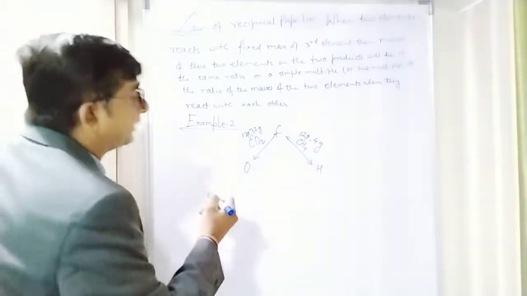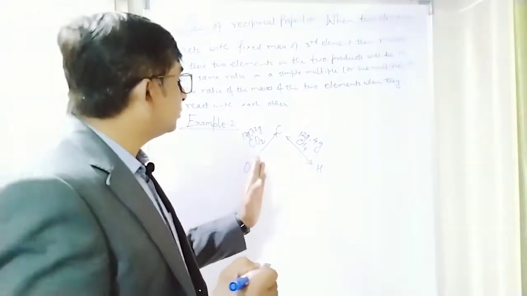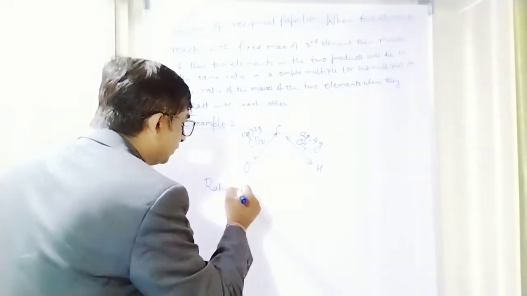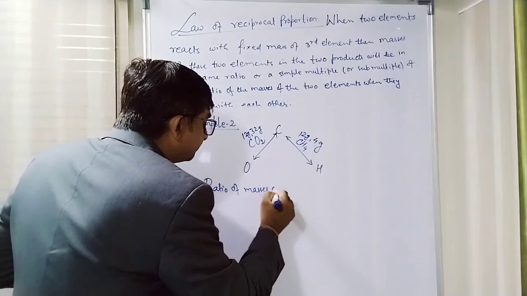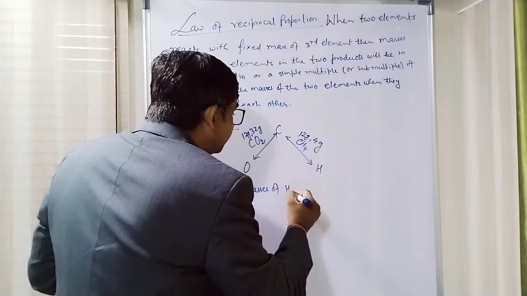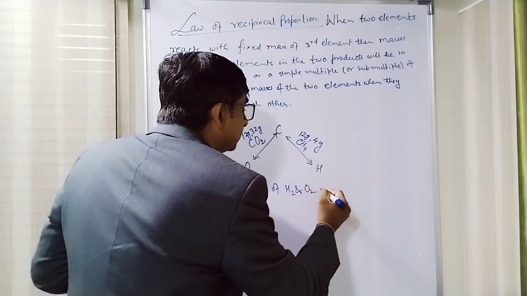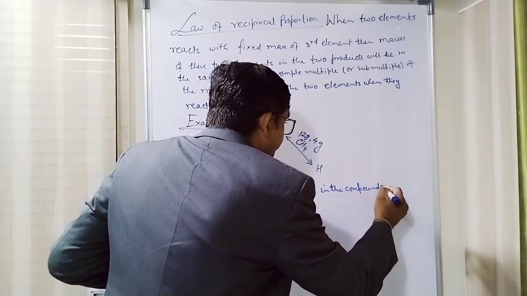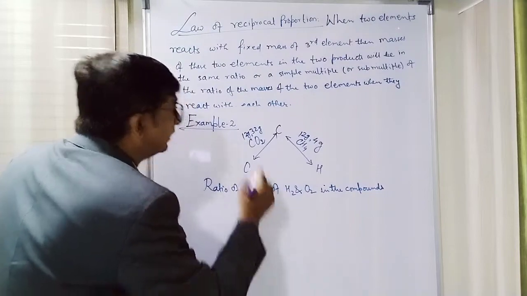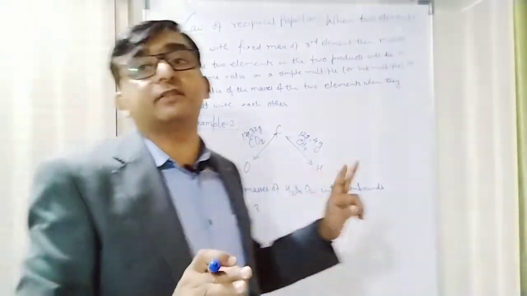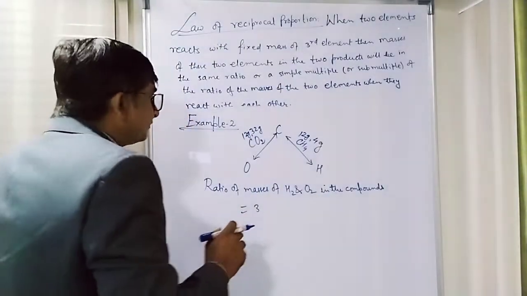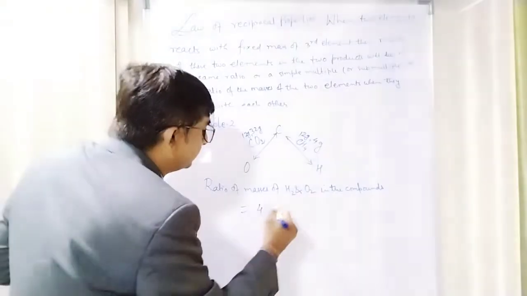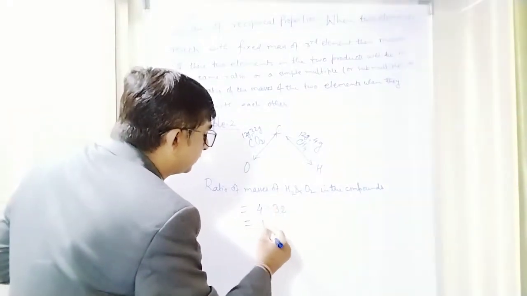So if I take the ratio of masses of hydrogen and oxygen in the two compounds, remember that mass of carbon is supposed to be the same, so it is 12 gram in each of the compounds. So mass of hydrogen is 4 and mass of oxygen is 32. If I take the ratio, it will be 1:8.